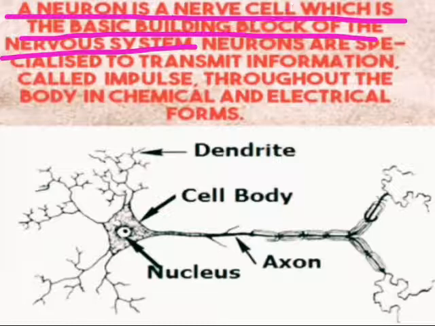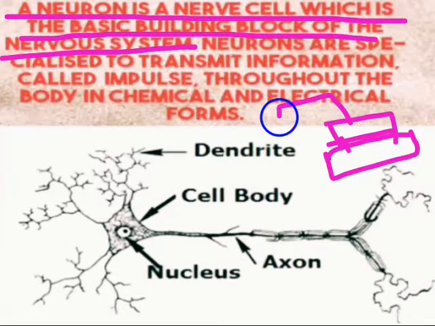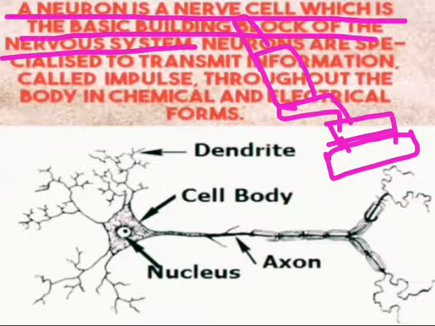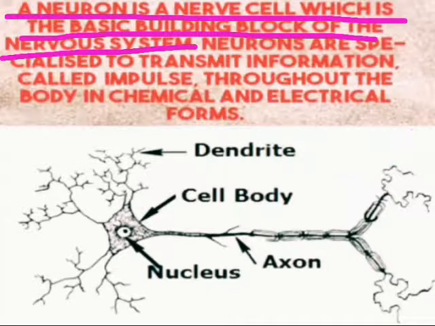So, what is a building block? Suppose you take a brick and join it with another brick, and with another brick, and finally it will be a proper home. That is what building block means: by joining one another.